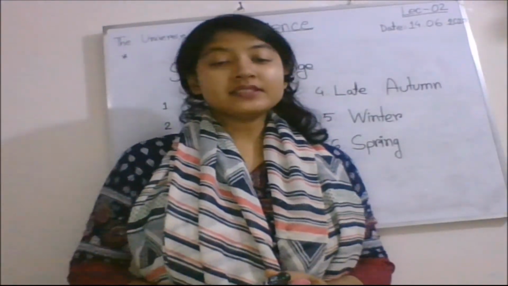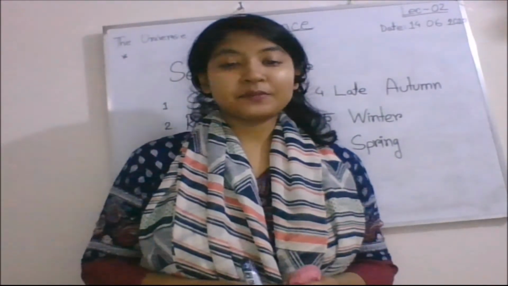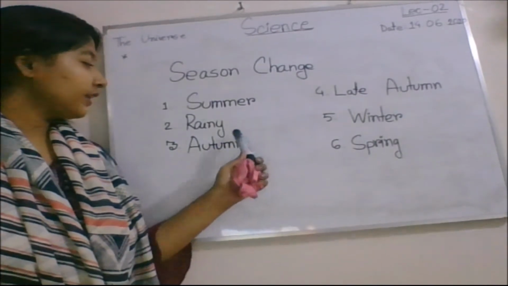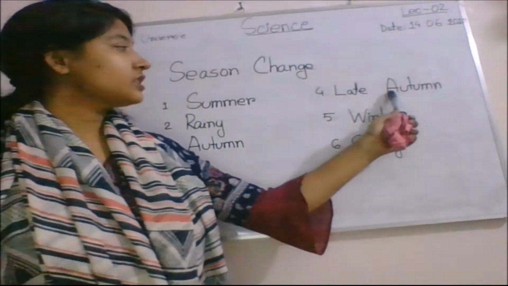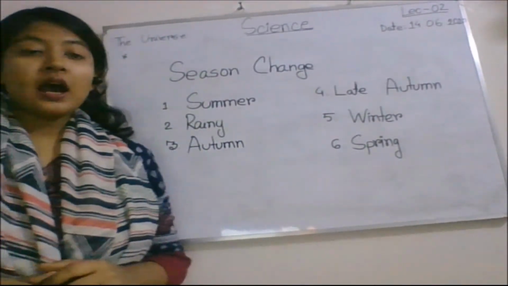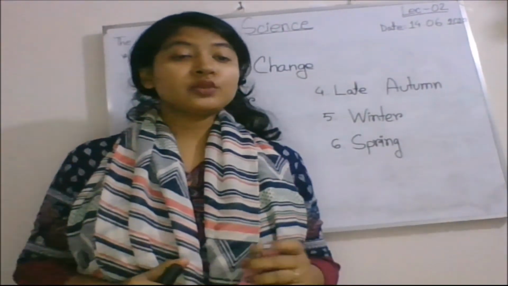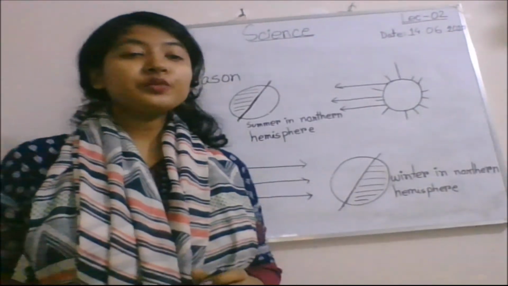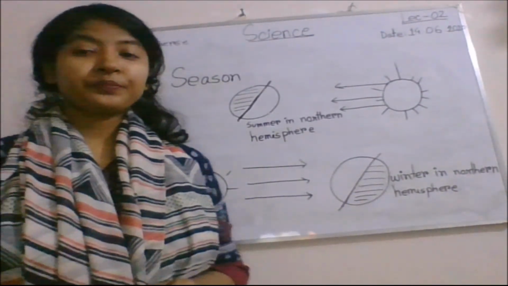Our last topic is season change. We have 6 seasons. These are summer, rainy, autumn, late autumn, winter and spring. Earth's seasons change due to its revolution motion. Now we will talk about season change.